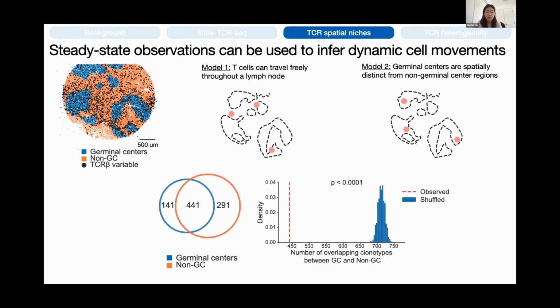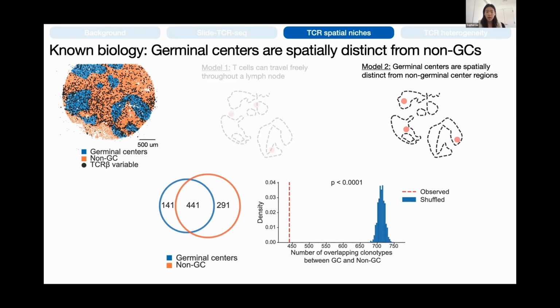So we can actually test which of these two models is correct by randomly shuffling the locations of these T cell clones 1,000 times and recording what the random model would expect for the number of shared clones between these GC and non-GC regions. We can then compare what we're observing to this random model. And as you can see, the number of overlapping clones is significantly lower, which supports model 2. And this is biology that we're familiar with. Once T cells migrate into GCs, they become TFH cells and generally don't leave.